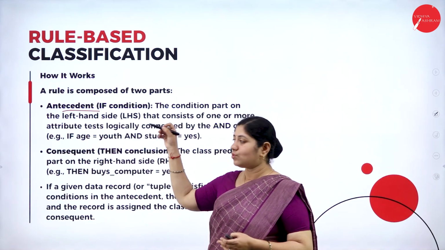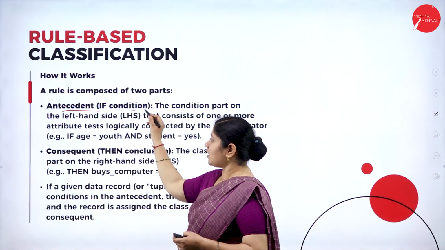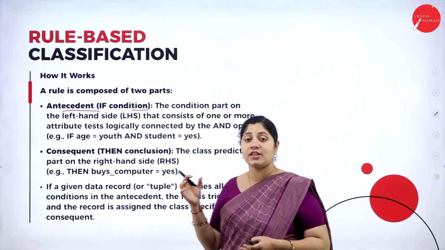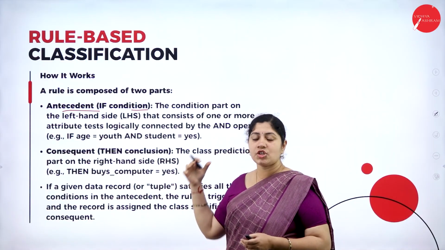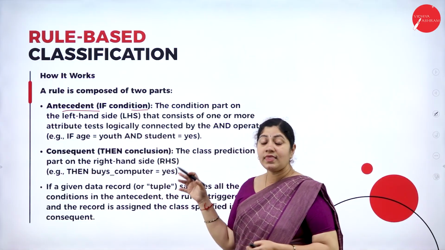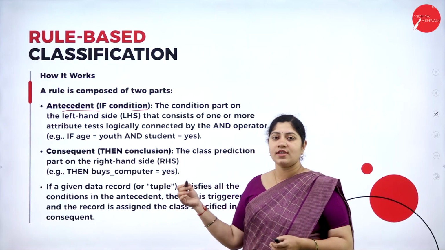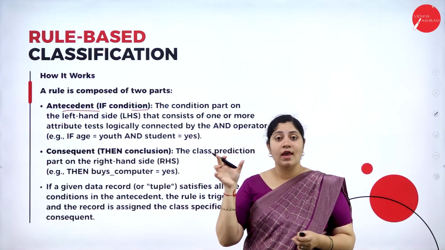So these are the rules that we have to go with. Okay, antecedent, which is none other than the if condition. We will be utilizing the if condition. This condition part is on the left-hand side, which consists of one or more attribute tests that are logically connected by the AND operator.